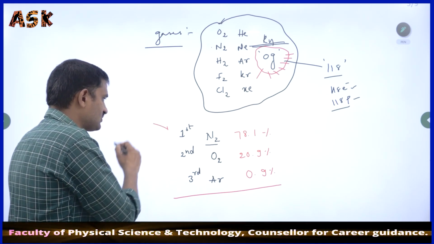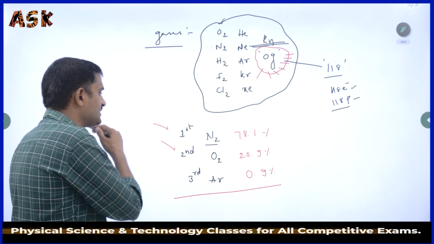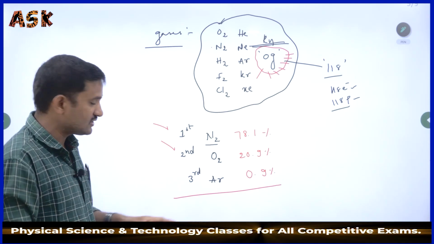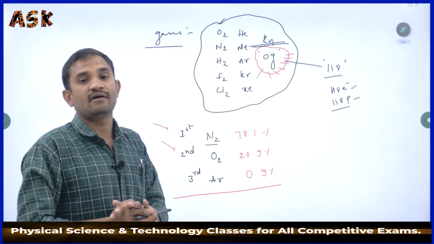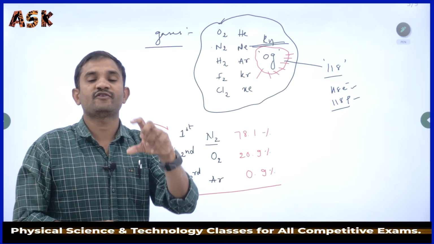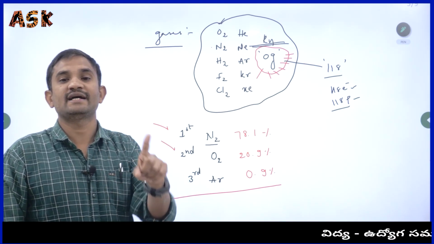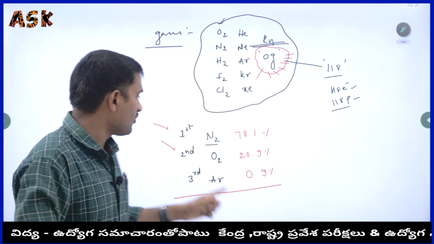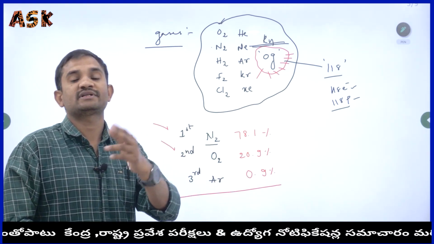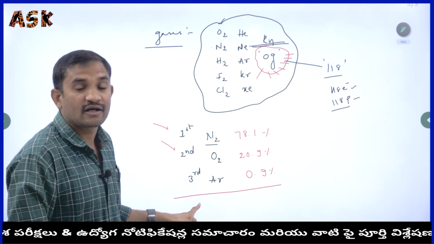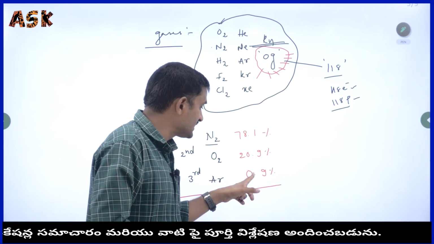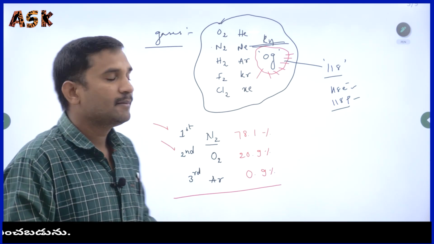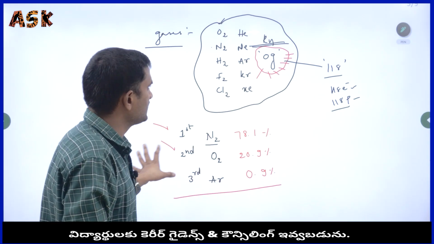It is also a previous competitive examination question. Maybe in the next exam there is a chance to ask about argon. In the atmosphere, the first highest percentage gas is nitrogen, the second is oxygen, and the third is argon. What is its percentage? 0.9 percent. We have to try to keep that in mind. Maximum questions can come from this area.